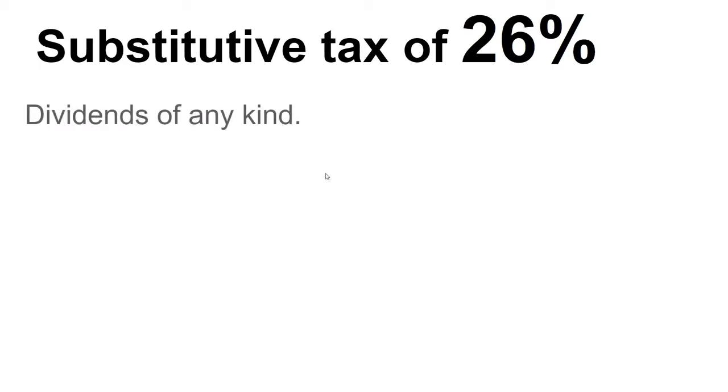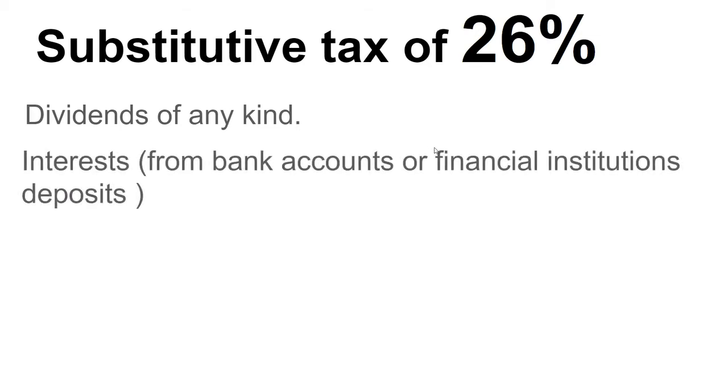dividends of any kind, which means this tax is applicable on domestic dividends and foreign dividends. The second case is interests from bank accounts or financial institution deposits. That means that if you have a deposit and you are getting some interest, then you will be subject to this 26%. The capital gains are always subject to the 26% tax.